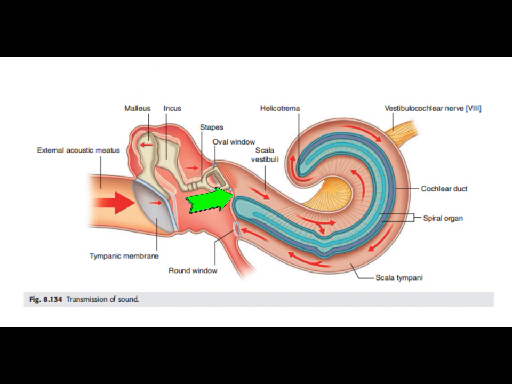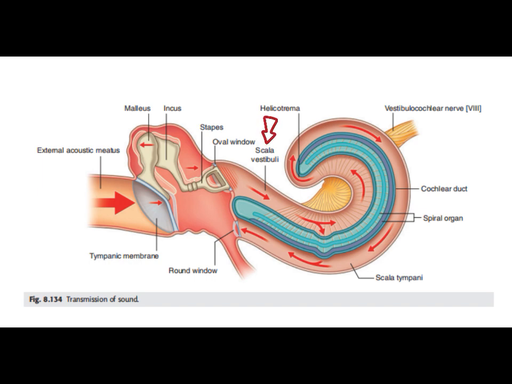The long process articulates with the stapes, so its movement causes the stapes to move medially. In turn, because the base of the stapes is attached to the oval window, the oval window is also moved medially. This action completes the transfer of a large amplitude, low force, airborne wave that vibrates the tympanic membrane into a small amplitude, high force vibration of the oval window, which generates a wave in the fluid-filled scala vestibuli of the